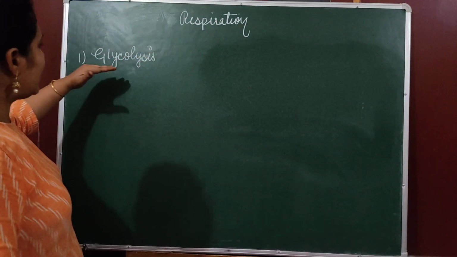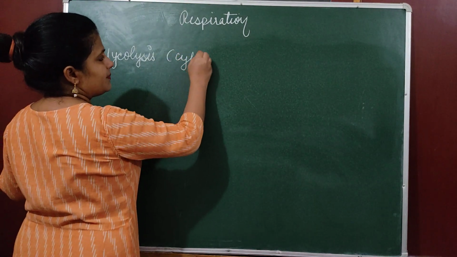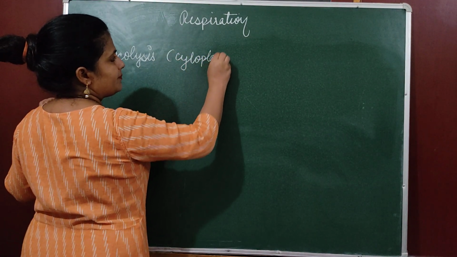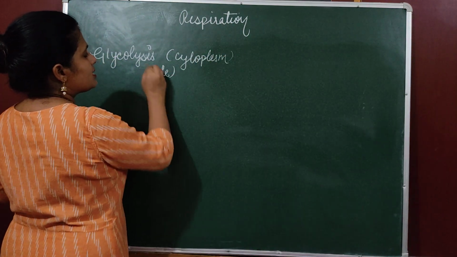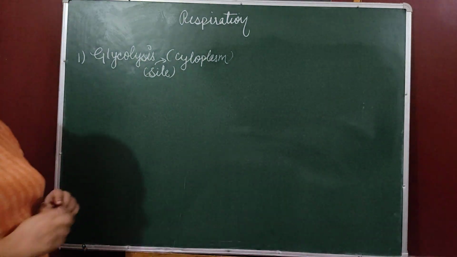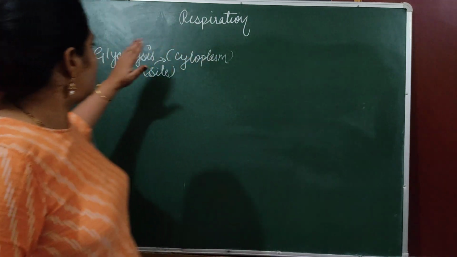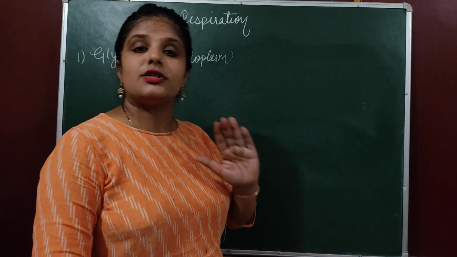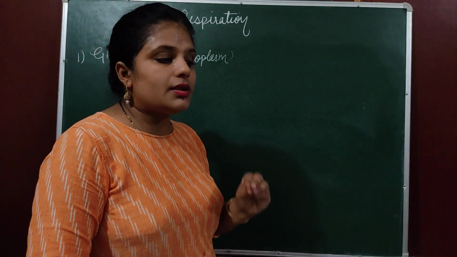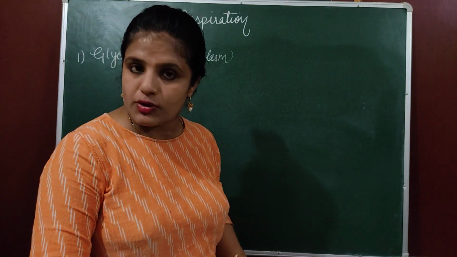Because glycolysis is a process that occurs in the cytoplasm. Cytoplasm is the site of occurrence for glycolysis. So every cell has cytoplasm. It means every cell can perform glycolysis. For glycolysis, oxygen is not required. Oxygen is not required. That's why it is an anaerobic process.